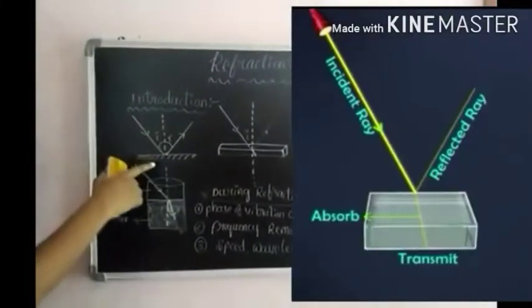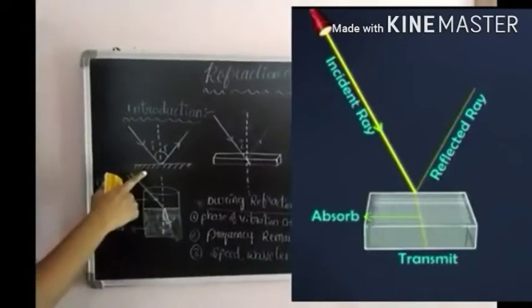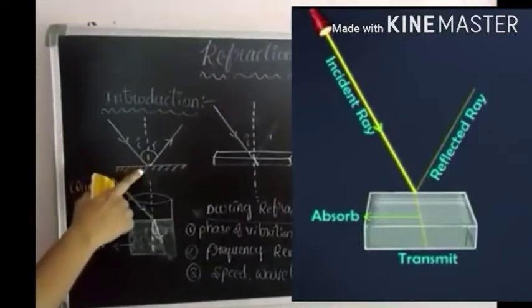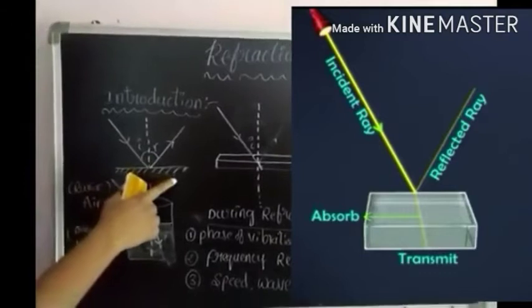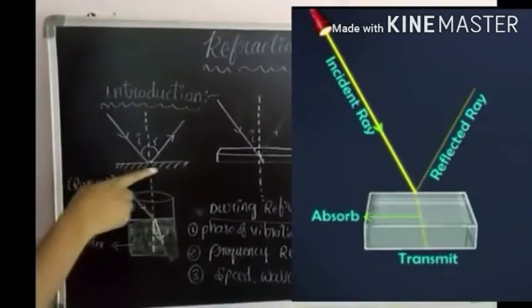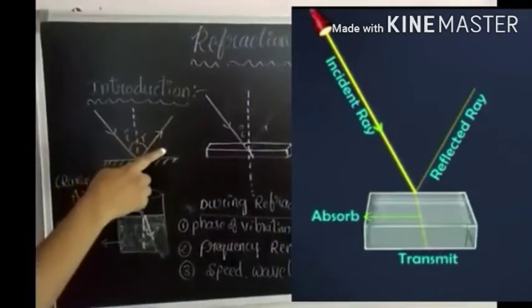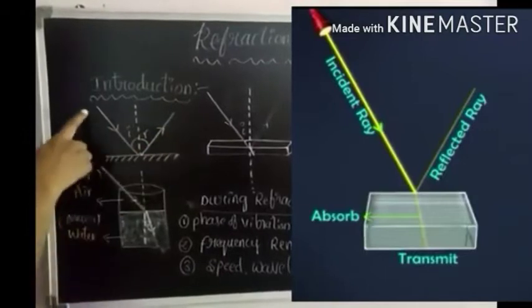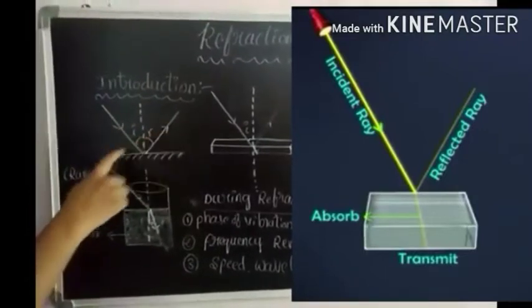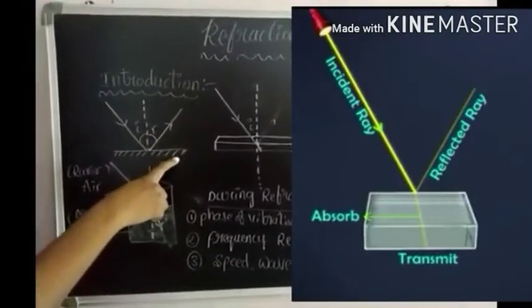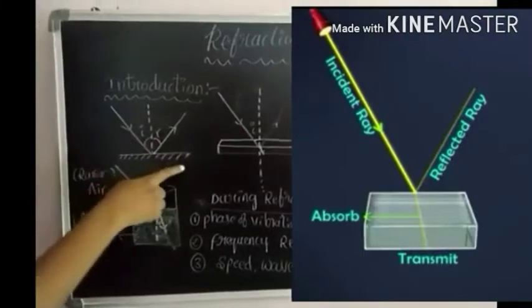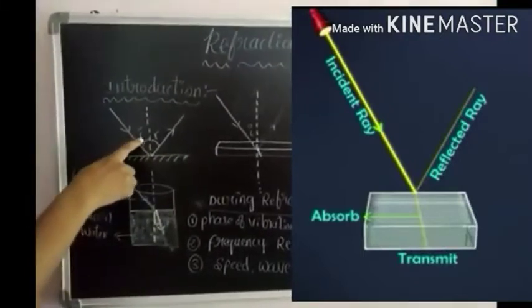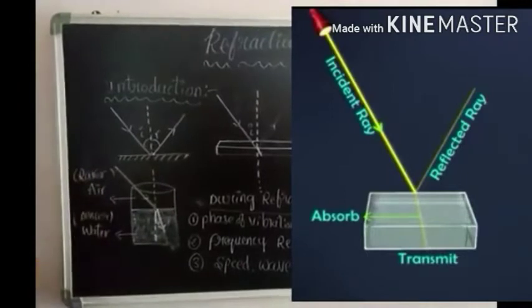So, in the previous topic we discussed, when a light ray falls on a mirror, reflection takes place. The light coming back into the same medium from a boundary separating two media is said to be reflection of light. This is called angle of incidence, this is called angle of reflection.